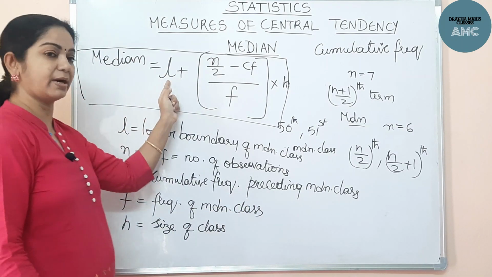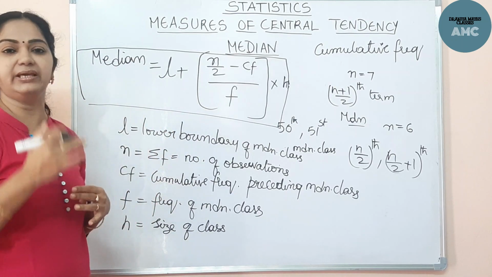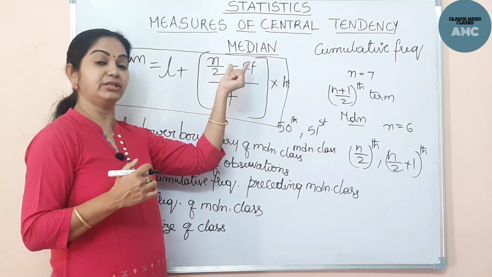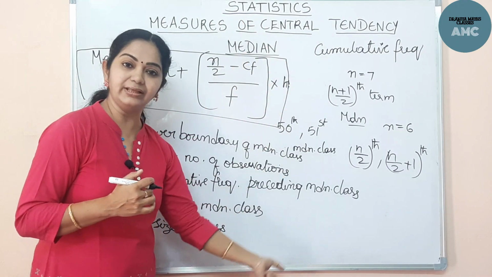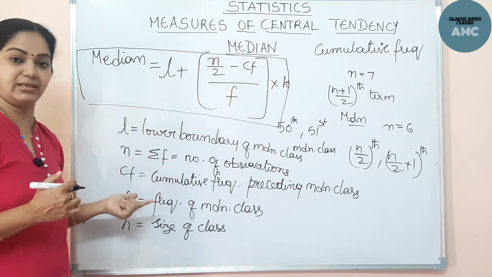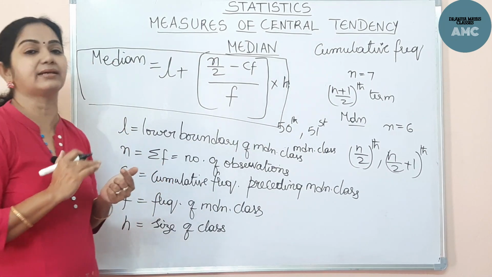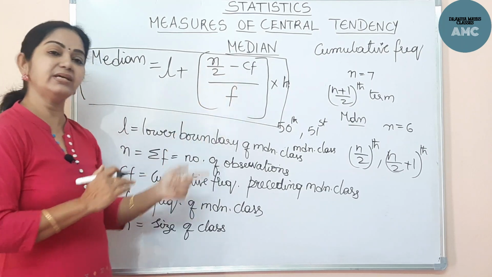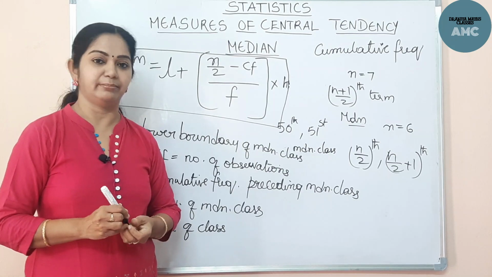So L is the lower boundary, N is the total observations, or simply sigma f, the total of the frequencies. Now here CF, you need to remember: when we are locating all the cumulative frequencies, CF is that cumulative frequency which is preceding the median class, just before the median class. F is the frequency of the median class and H is the size of the median class.